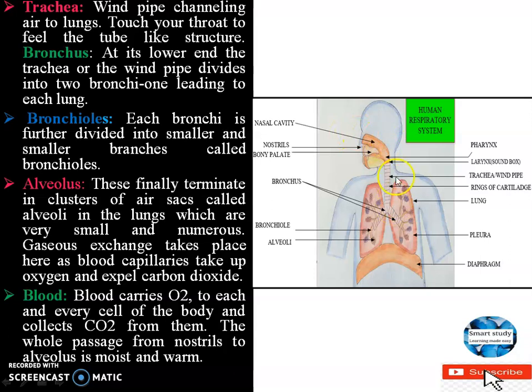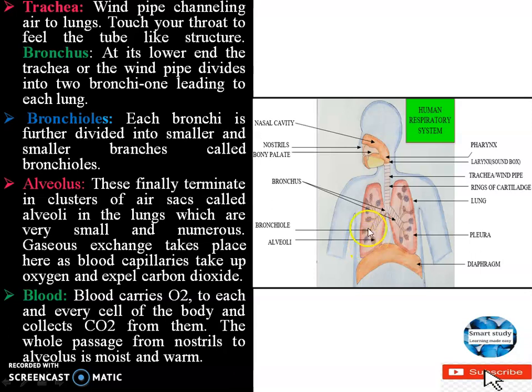And from the blood, whatever we take inside is nothing but which gas? We take in oxygen. This oxygen, mixed with the blood, will travel to various parts of the body, like the heart, the kidneys and many other organs, okay. So pure oxygen is going to the body, which we are taking in. The same procedure is repeated when we want to expel carbon dioxide outside our body.